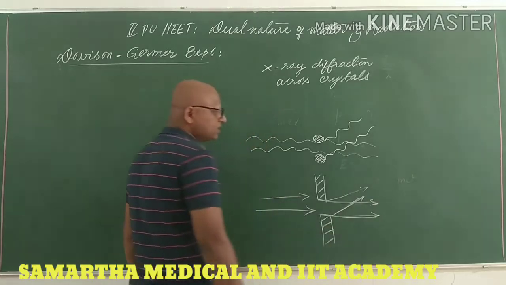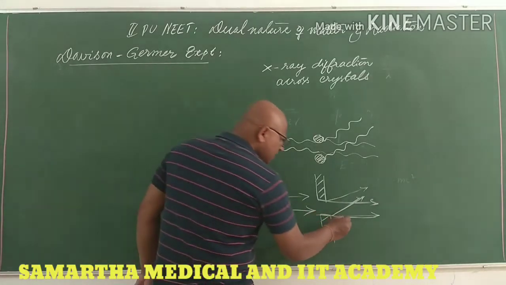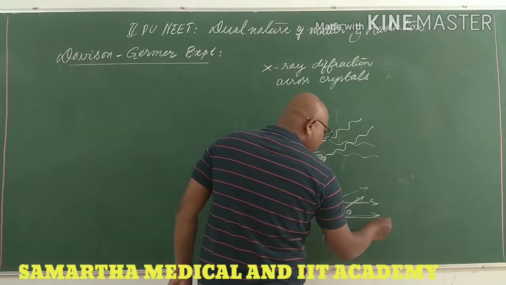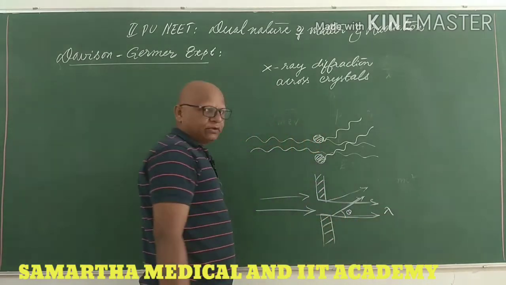This phenomenon is known as diffraction, and the angle of diffraction theta is directly proportional to the wavelength of the light.